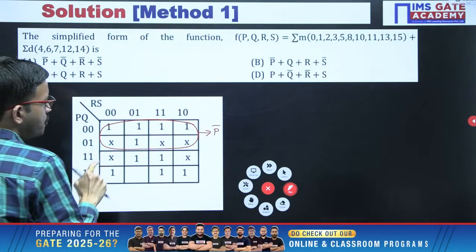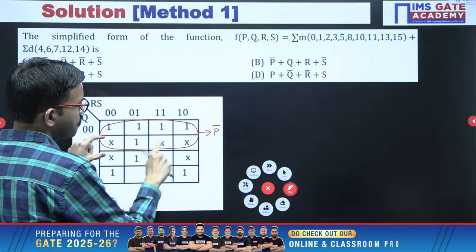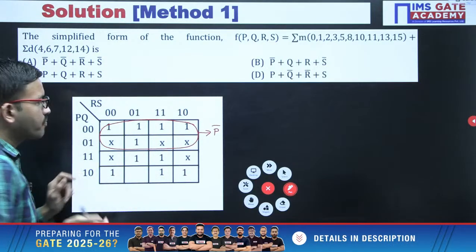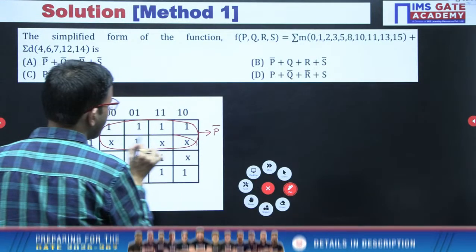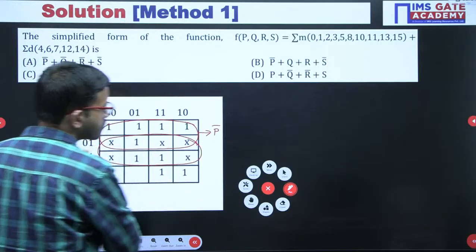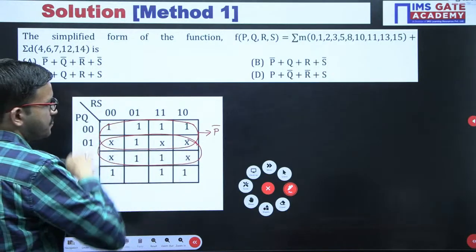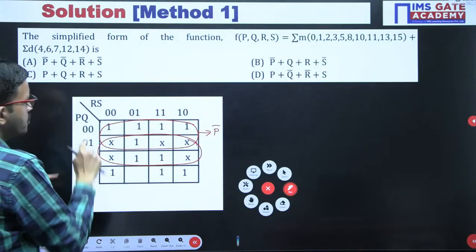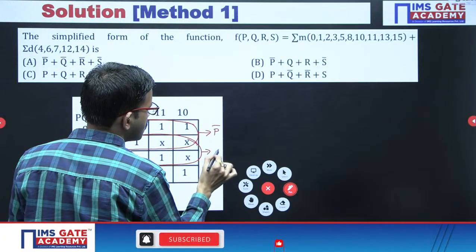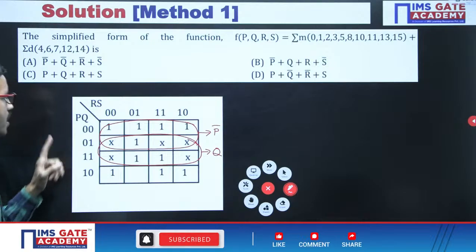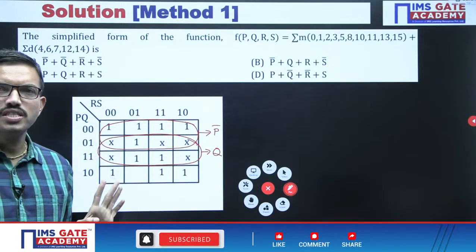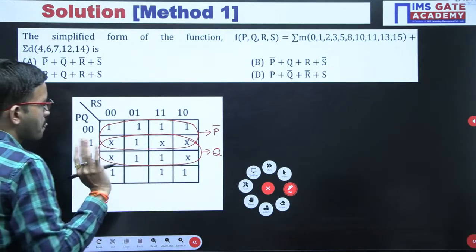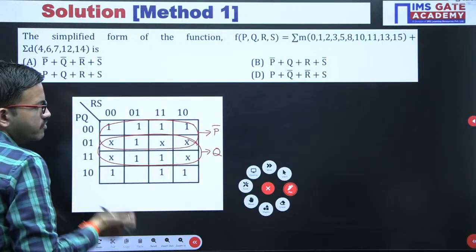Similarly, if you consider these 2 don't cares and these 3 don't cares as ones, then you get one more combined grouping of 8 ones. Row 2, row 3 have q value 1, while p, r, s are changing, so they won't come in the final answer. Up to here we have done.